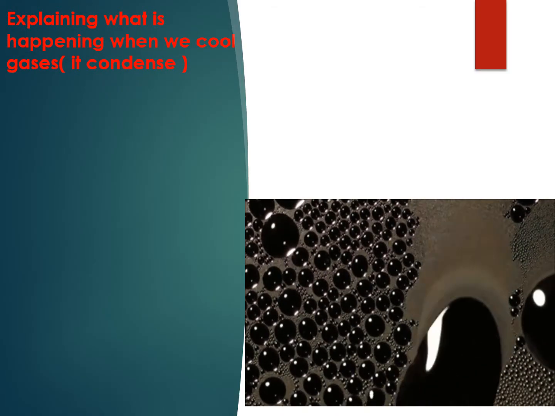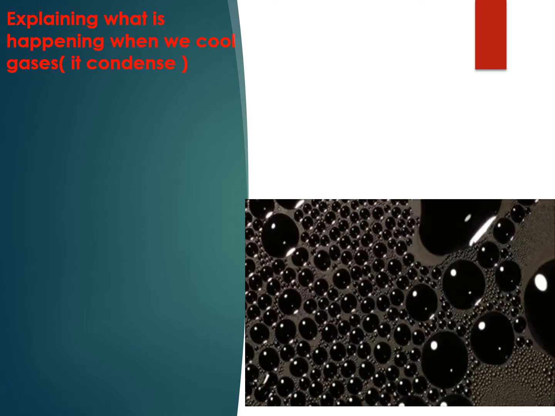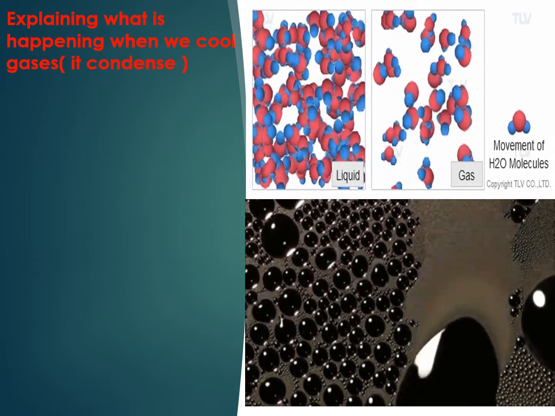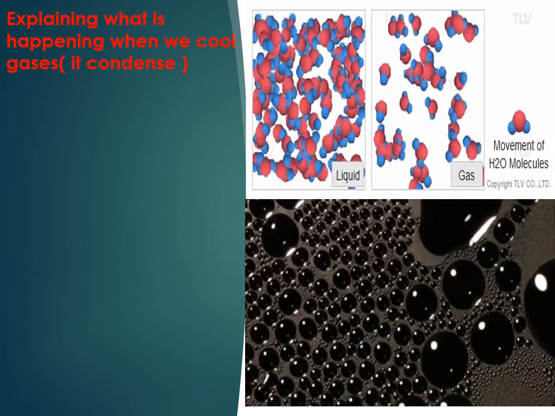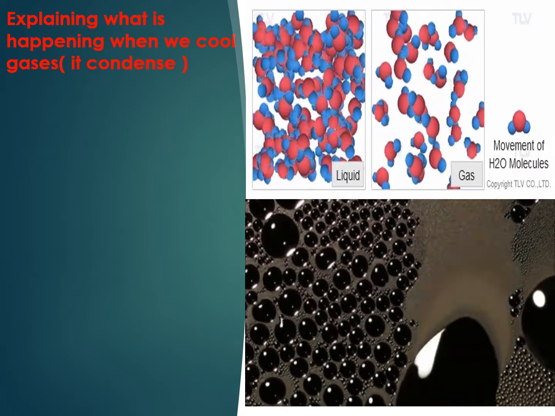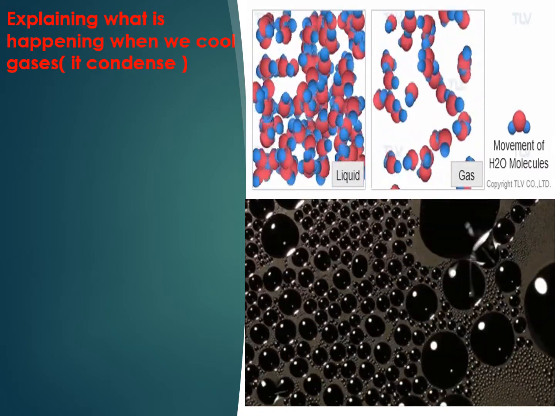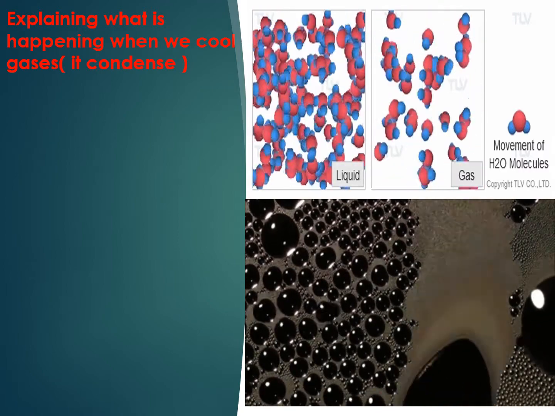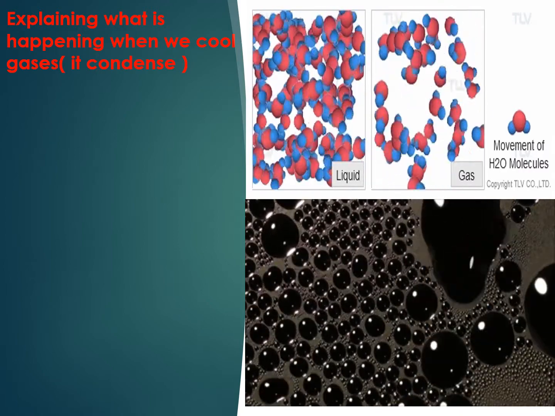Here we are explaining what happens when we cool gases. As you can see in these pictures, the first one shows the particles of gas. These particles have free movement, very good, and their energy is more than the liquid particles.